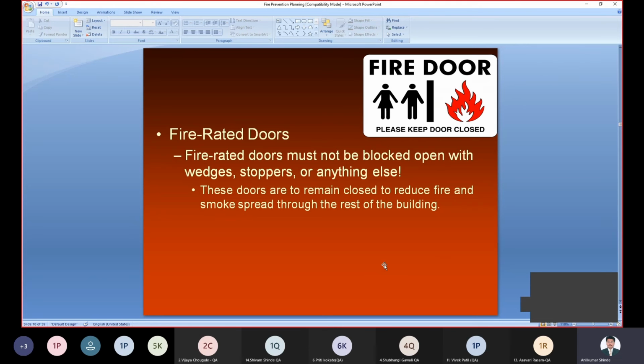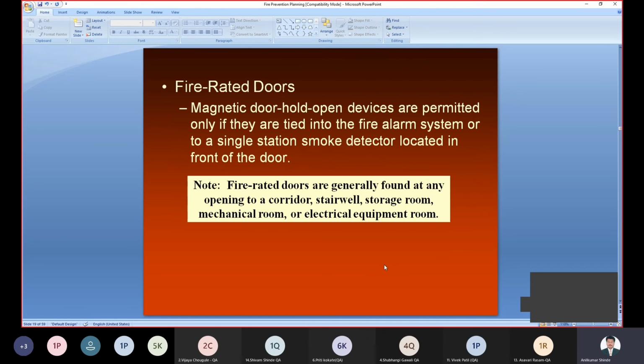So fire rated doors must not be blocked open with wedges, stoppers, or anything else. They should remain closed, so you can reduce the fire and smoke spreading outside the area or to other departments. Fire rated doors with magnetic door hold open devices are permitted only if tied to the fire alarm system or a single station smoke detector located there.